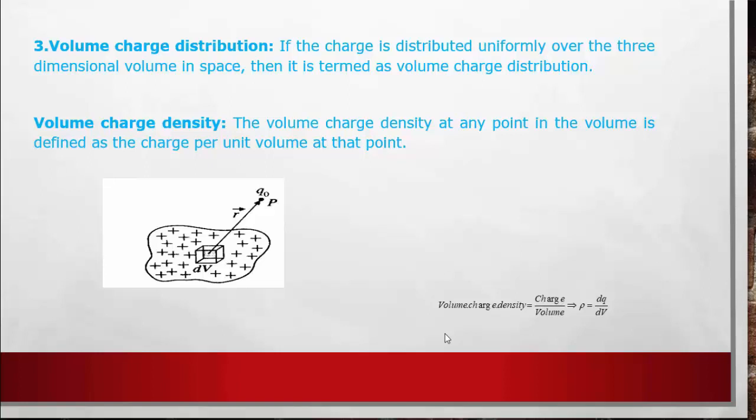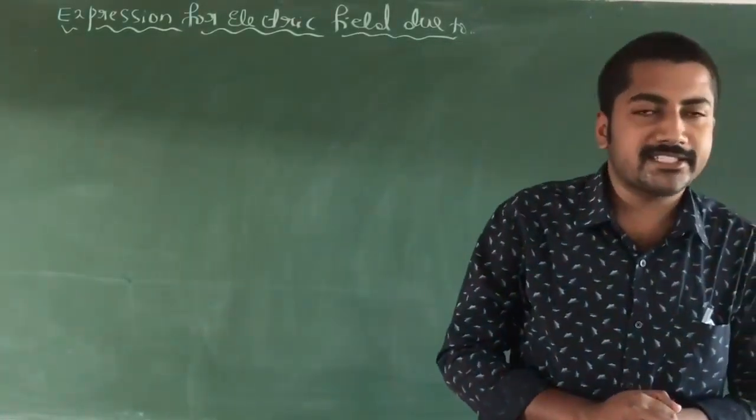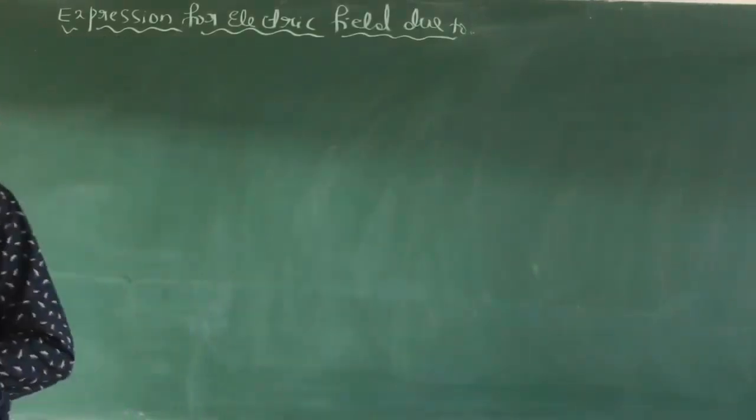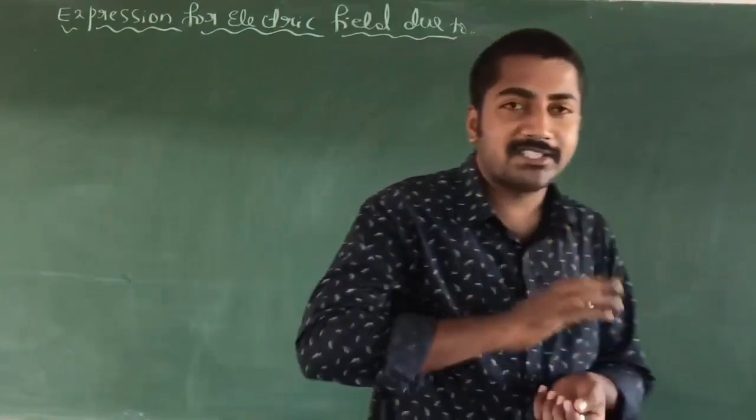Volume charge density is denoted by the symbol rho, and its SI unit is coulomb per meter cube, because the SI unit of volume is meter cube and the SI unit of charge is coulomb. Next: electric field due to the linear, surface, and volume charge distributions.